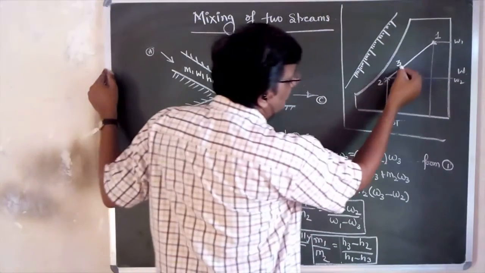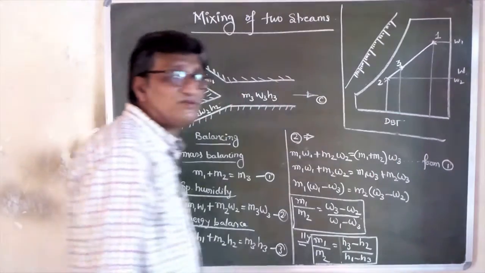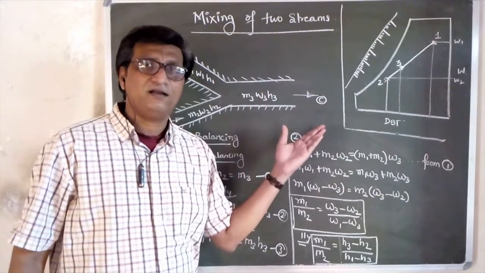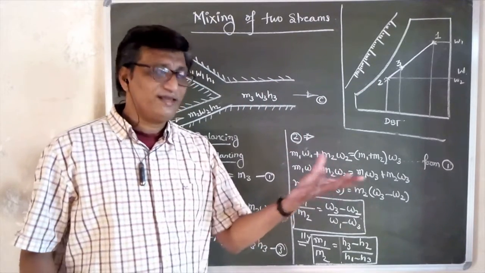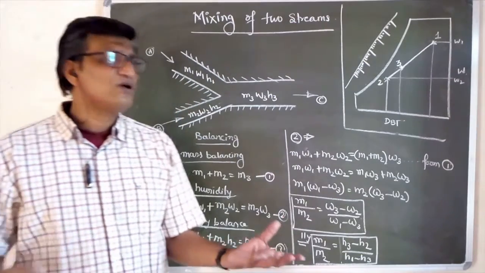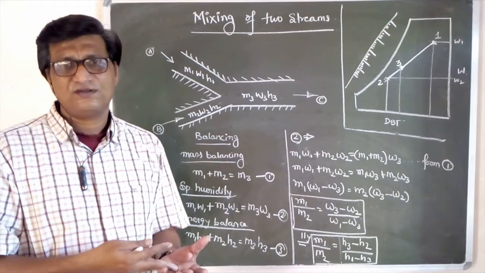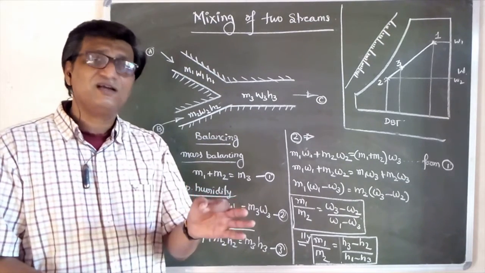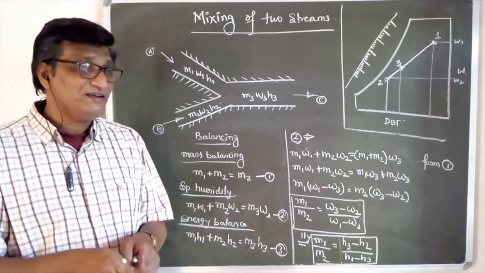The temperature of this is also in between these two, and it is very easy to remember. I will give an example. If you take hot water and pour cold water, that is nothing but the mixing of two streams. The resultant is a temperature in between the hot and cold.